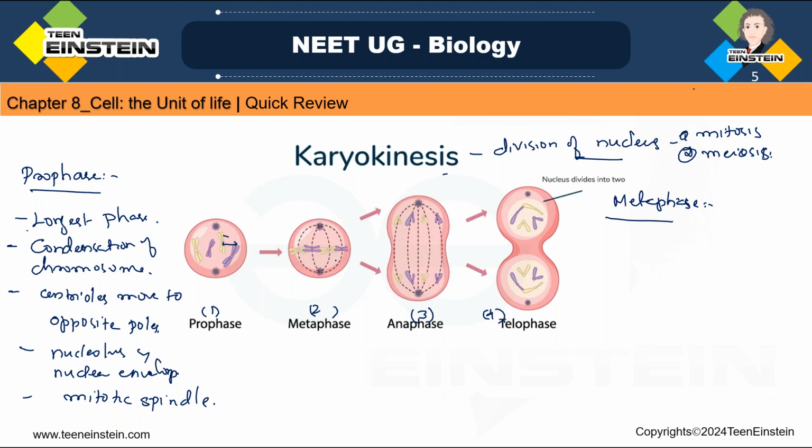Here you can see the second stage, that is metaphase, and the arrangement of chromosomes at the equator. Okay, so at the equator or at the metaphase plate, with the help of the spindle fibers, the chromosomes are getting arranged exactly at the equator of the cell.